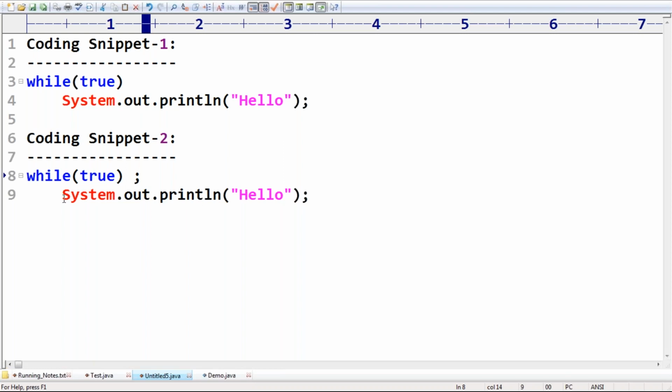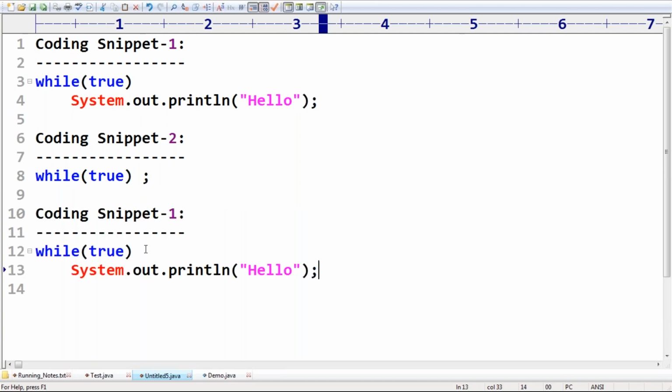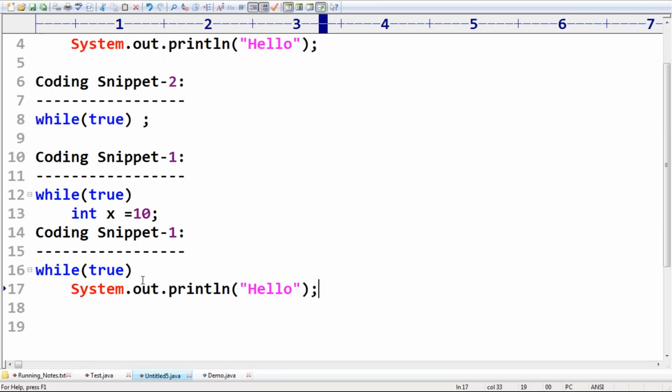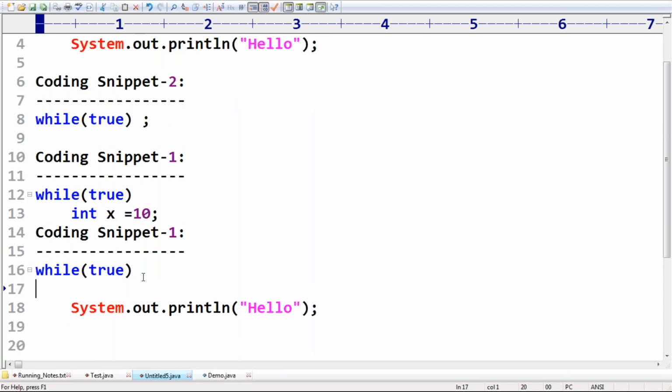This is my second coding snippet. The third coding snippet is while of true, int x is equal to 10. Coding snippet 4 is while of true, with curly braces, int x is equal to 10.